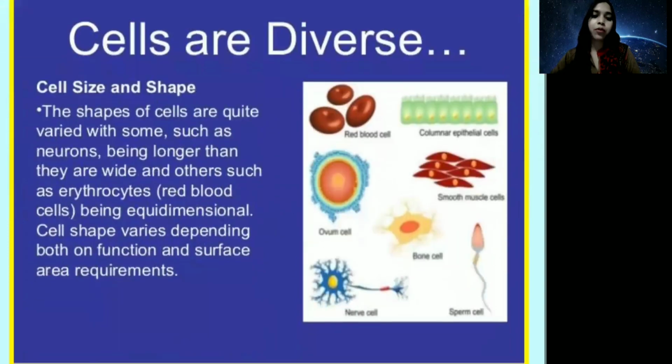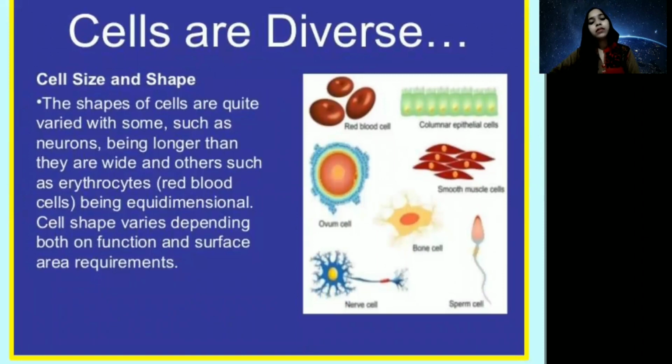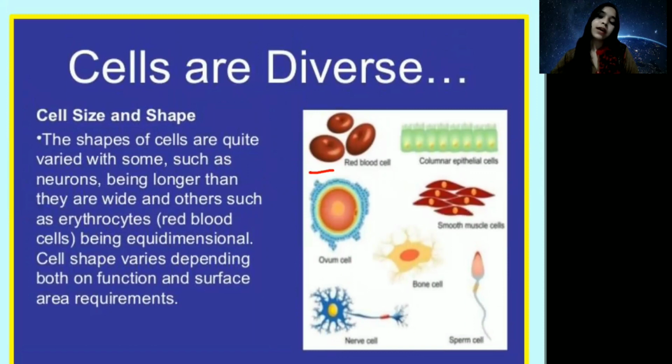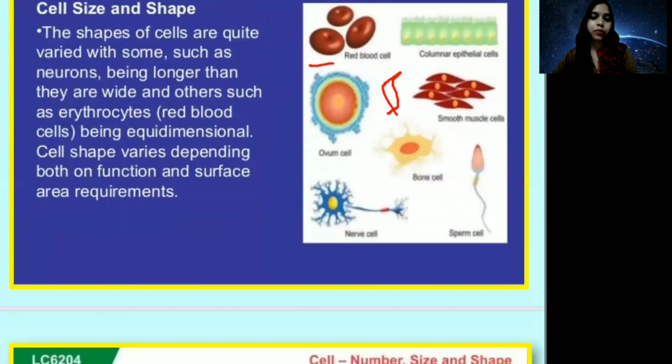Now discuss the shape of the cell. Shape of the cell varies according to their functions. Some cells are spherical in shape, like your RBC cells. RBC cells have spherical shapes. Next, muscle cells. Muscle cells are spindle in shape. Next, coming to neuron or nerve cell, it looks like electric wires because it has to send the message throughout the body. That's why it is shaped like a wire. Okay, I hope this is clear to all of you.